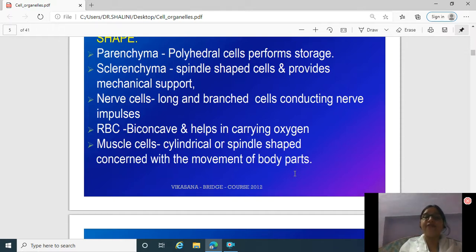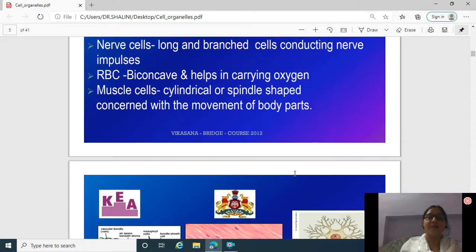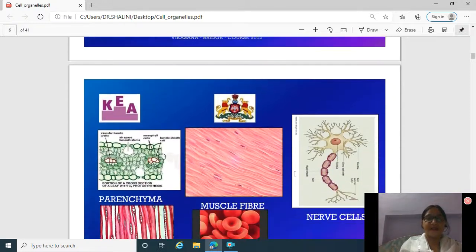They conduct nerve impulses. Similarly, RBC, red blood corpuscles or red blood cells, are biconcave and help in carrying oxygen. Next, muscle cells. Muscle cells are also animal cells. They are cylindrical in shape, spindle shaped also, and they are concerned with the movement of the body parts.